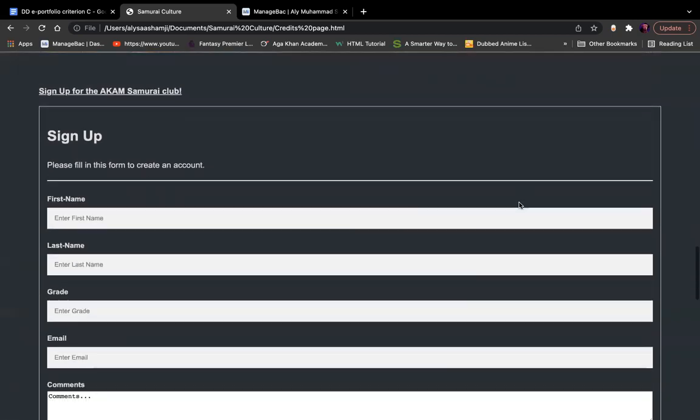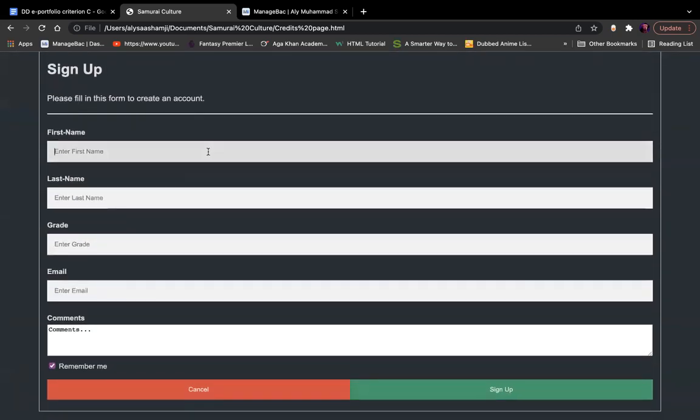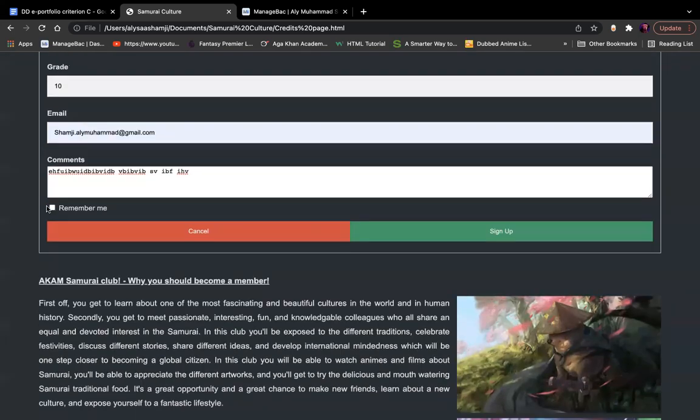This is another. And now finally, we arrive at the sign up sheet. Here, people can type in their first names, for example, and they can sign up for the Arkham Samurai Club. They can also leave comments. They can type anything they would like. They can do a remember me option.